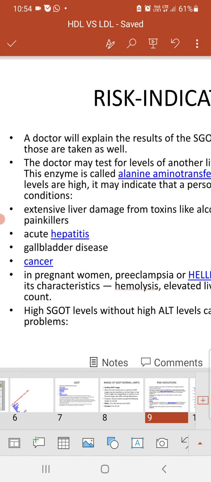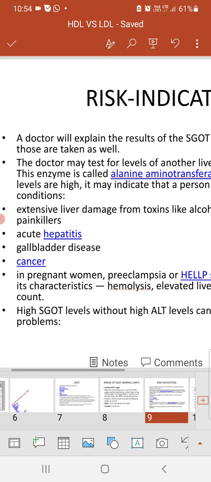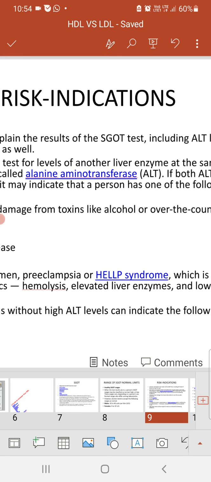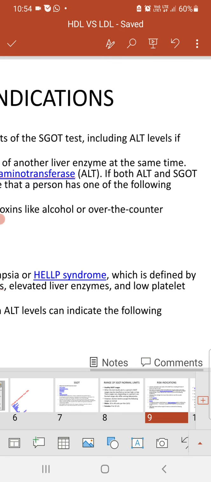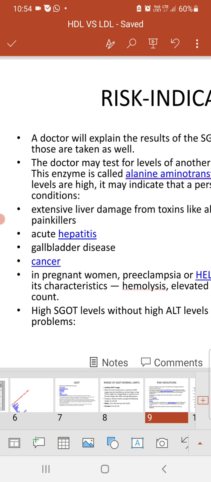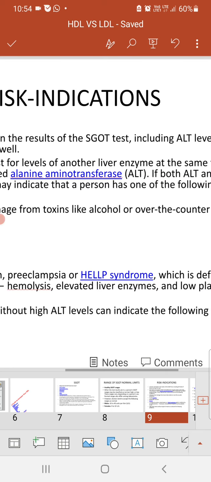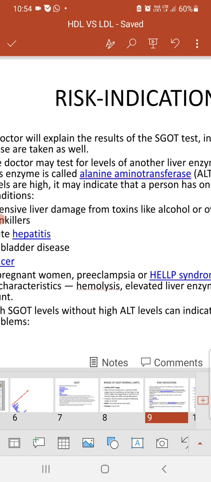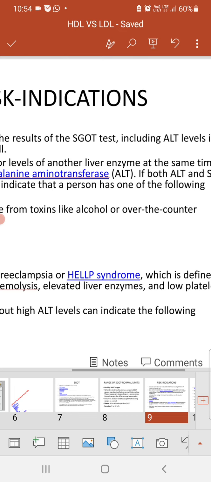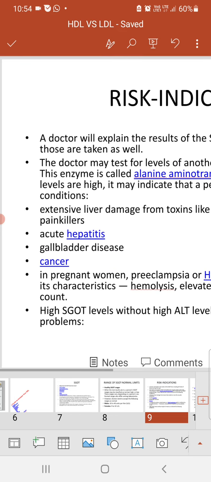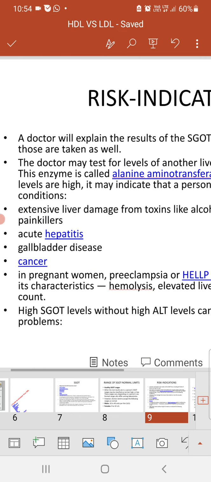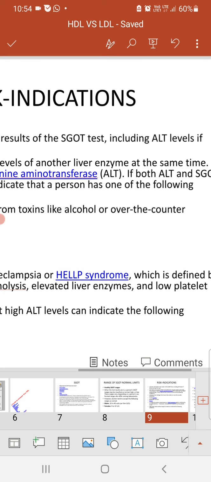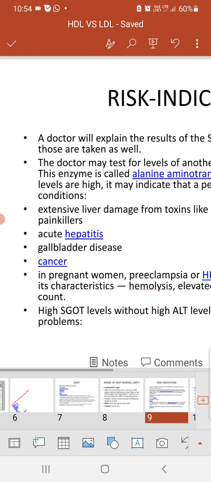Usually the risk is explained by doctors, that means they will explain the results of the SGOT test. On the basis of the test, the doctors may also test the levels of another liver enzyme at the same time, called alanine aminotransferase, ALT. If both ALT and SGOT levels are high, it may indicate that the person has one of the following conditions.